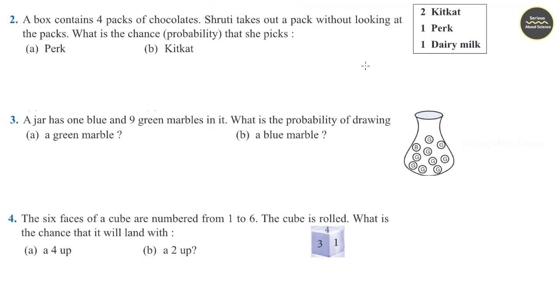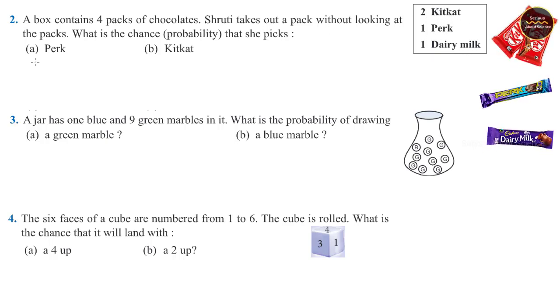Question number 2. A box contains 4 packs of chocolates. Shruti takes out a pack without looking at the packs. What is the chance that she picks, first one, a Perk? So here we have 4 chocolates. Out of that 4, 2 chocolates are Kit Kat, 1 Perk and 1 Dairy Milk. Here at first we need to find the probability that Shruti picks a Perk.